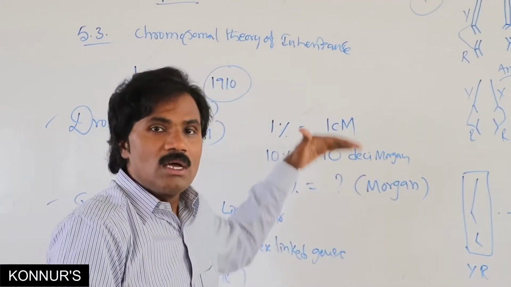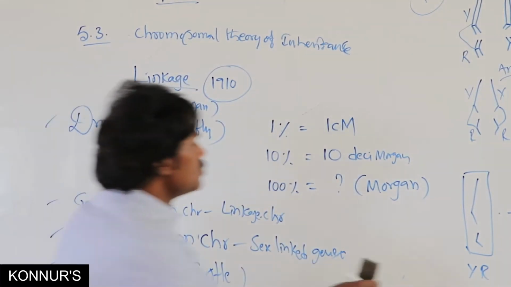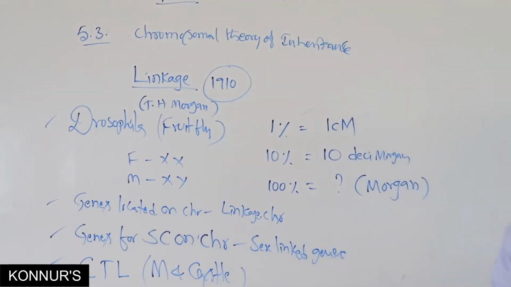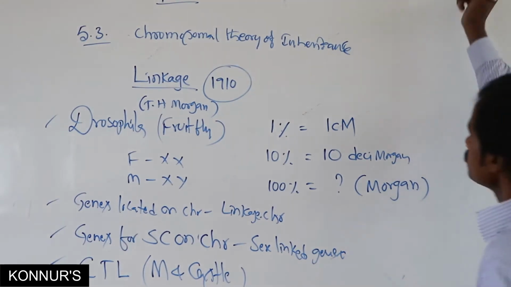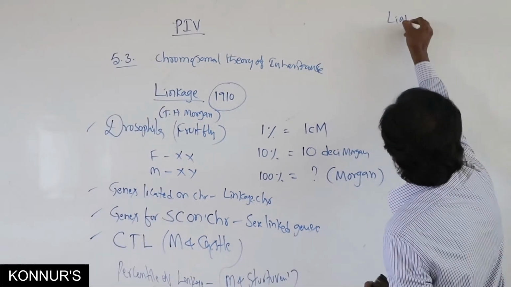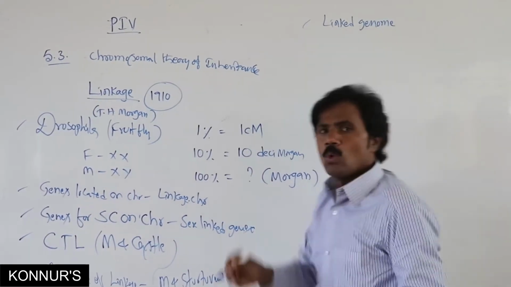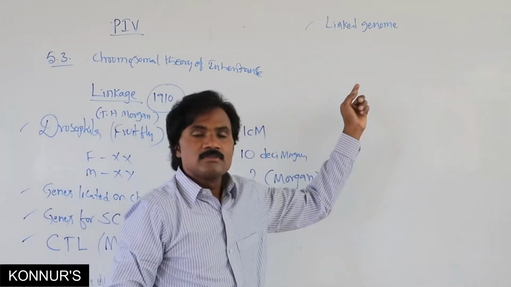Then what about linked groups, the genomic groups? What is meant by linked genome?